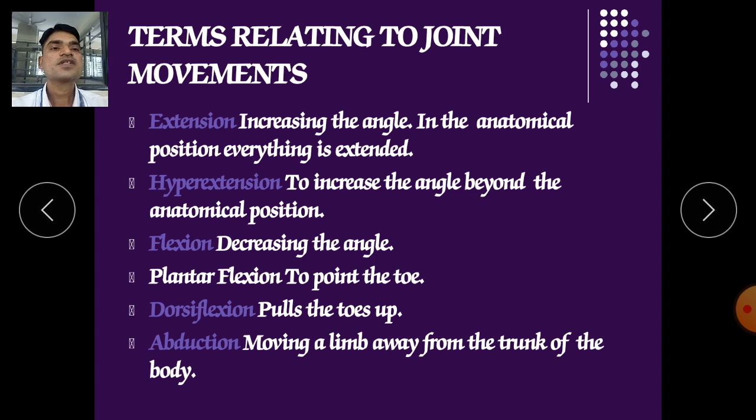Now the terms relating to joint movements, for example extension: increasing the angle in the anatomical position, everything is extended. Hyperextension is to increase the angle beyond the anatomical position. Flexion is when you are decreasing the angle, for example when we are moving our leg towards our buttocks, it is called flexion, meaning you are decreasing the angle.